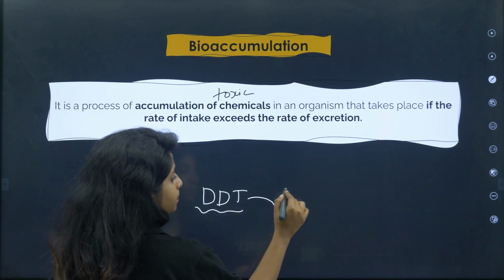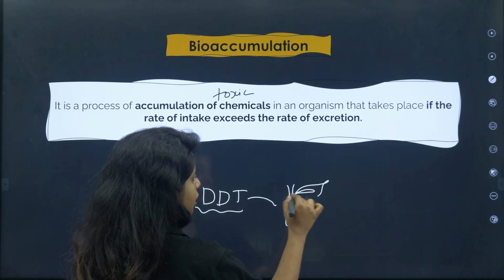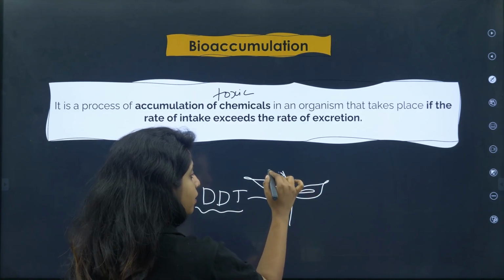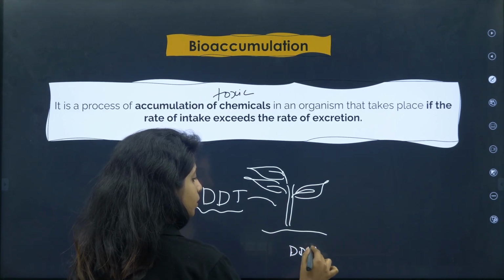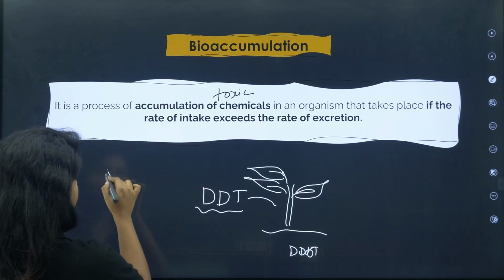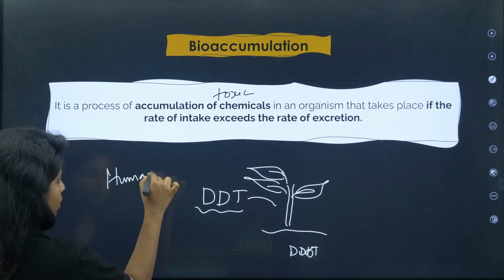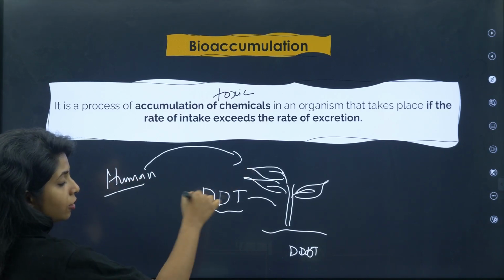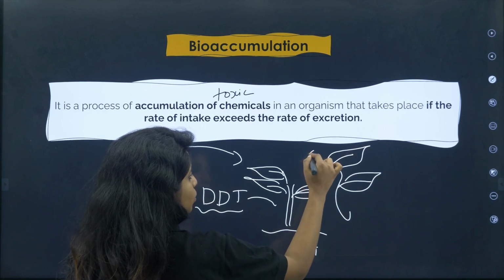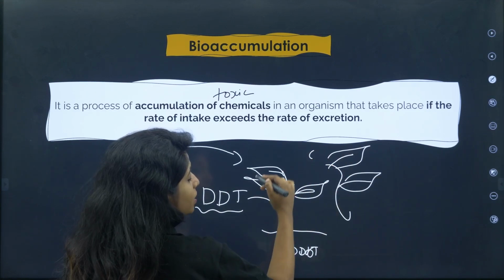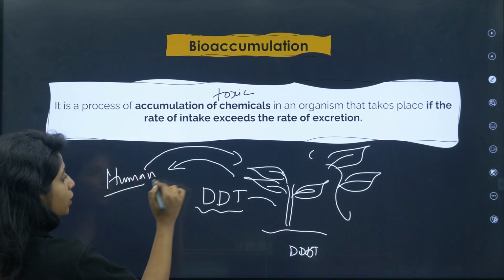So now what happened? It was there, it was taken up by the plants also, it was there in the soil as well. Now humans obviously feed on plants, not just one plant, obviously there will be multiple plants. So what was happening? The DDT which was there in the plant was being taken up by the human being.